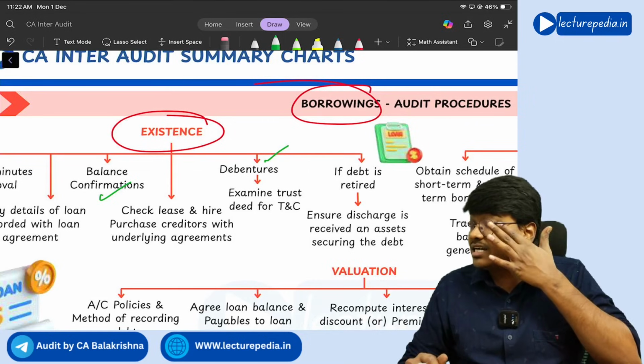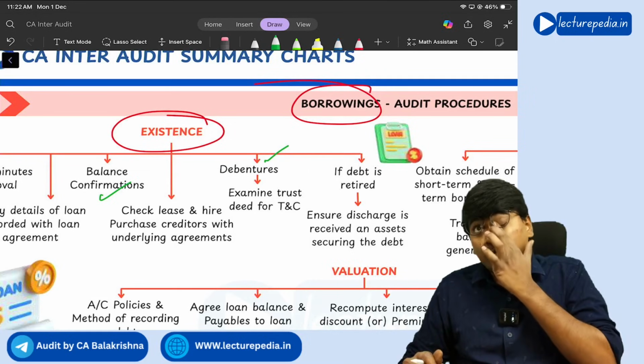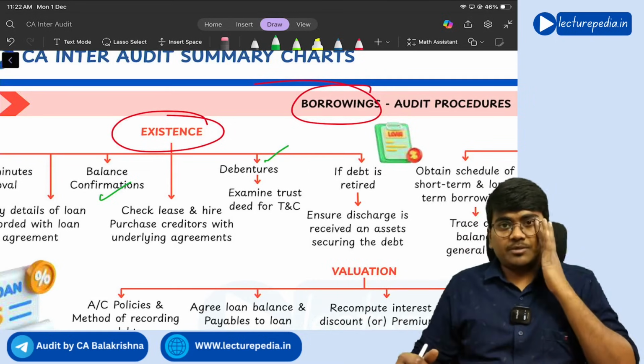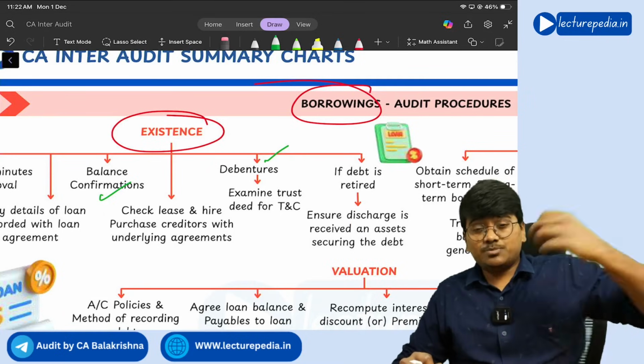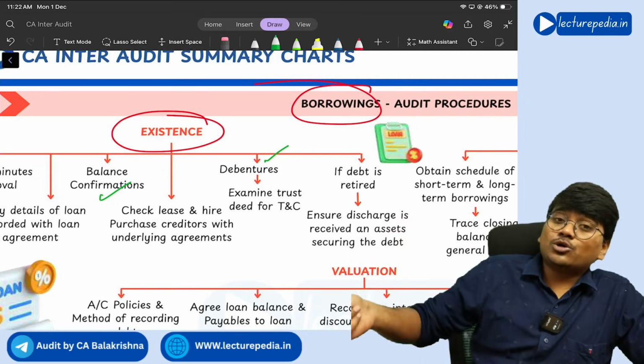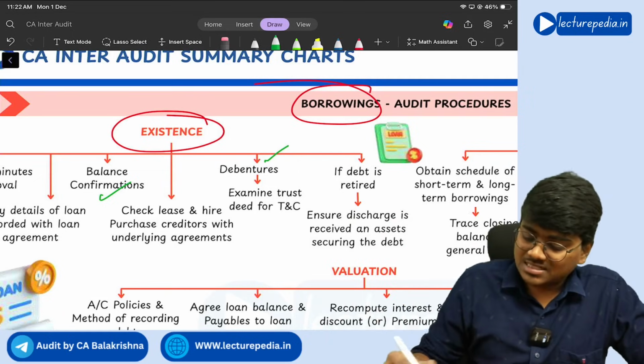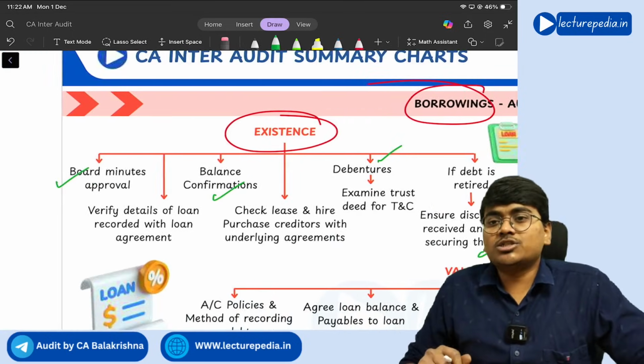And if at all the debt is repaid, that means if the borrowing is repaid by the company, okay, the company has taken the loan and it has repaid the loan amount, then the relevant security should also be discharged. Whether such discharge has been obtained or not, you need to see.